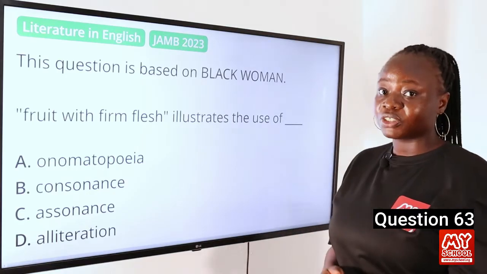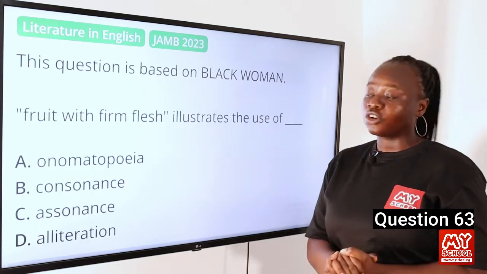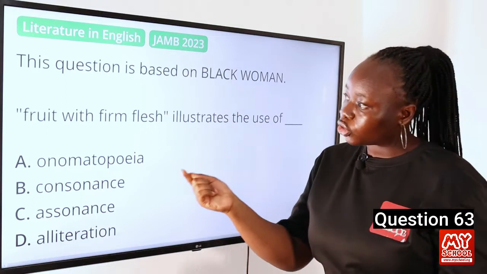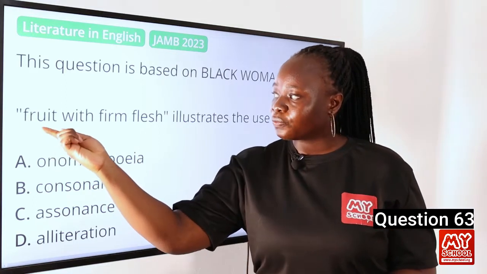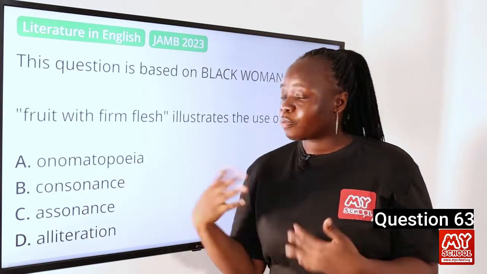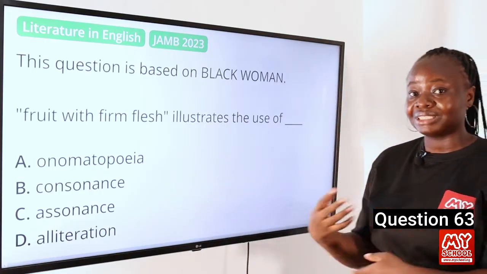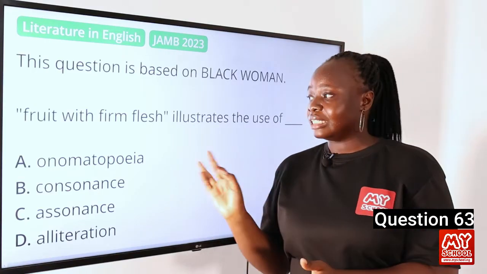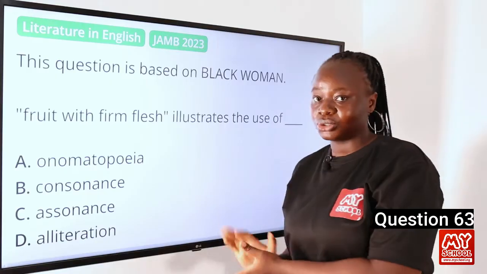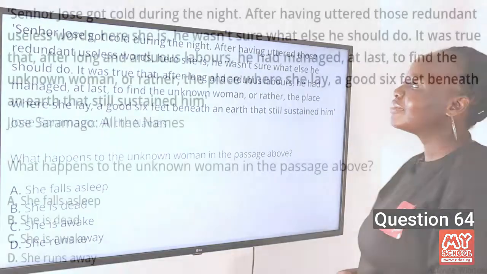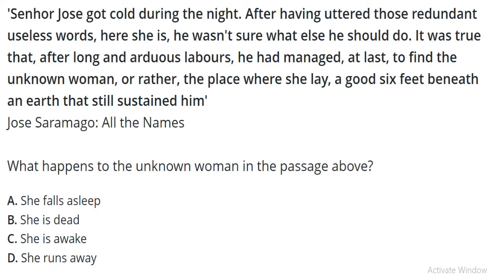Alliteration is the repetition of initial consonant sounds in a line of poetry. You can see that with the repetition of the sound at the beginning of fruits, firm, and flesh. And the purpose of this use of alliteration is to create a rhythmic effect in the poetry. So the answer to this question is D. Alliteration.